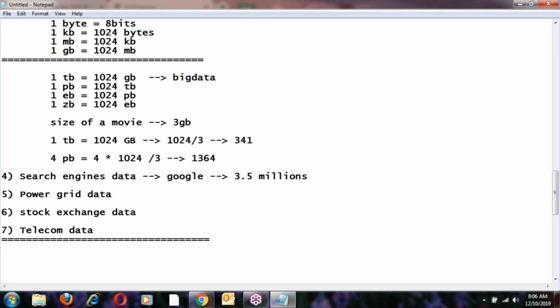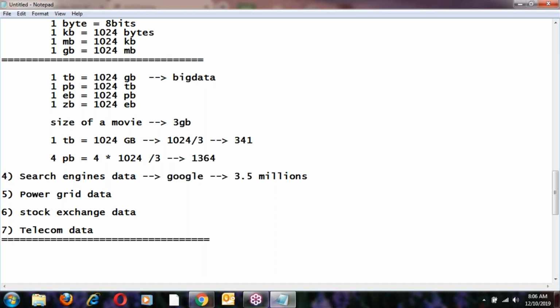This is one of the examples of big data. Next, with big data, there are a lot of challenges. Traditional systems, traditional databases like Oracle database, MySQL database server, Microsoft SQL Server, IBM DB2. Like that, we have many database servers. These traditional databases are not in a position to store that much data.